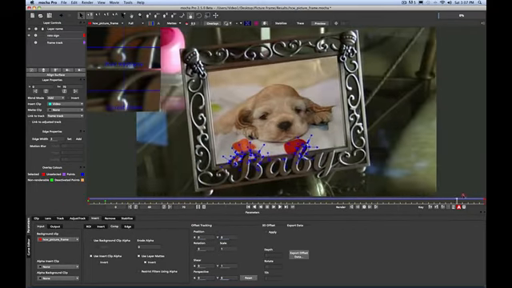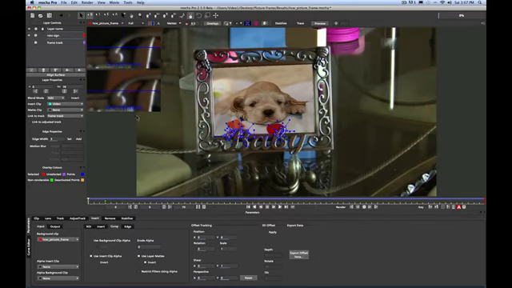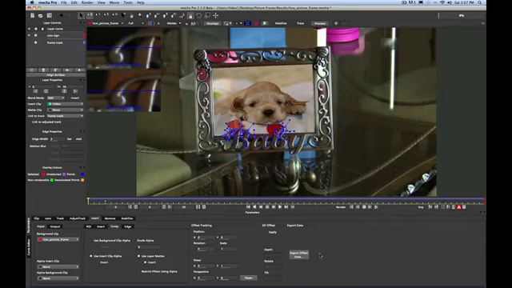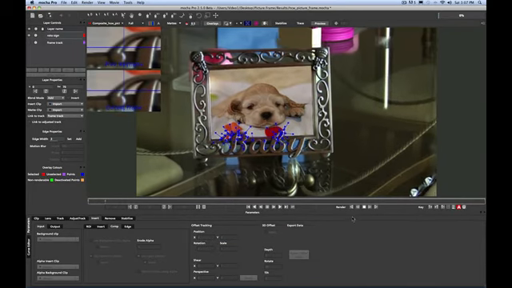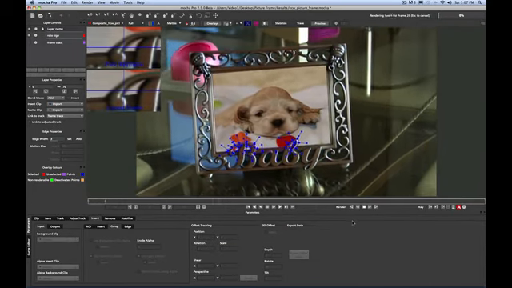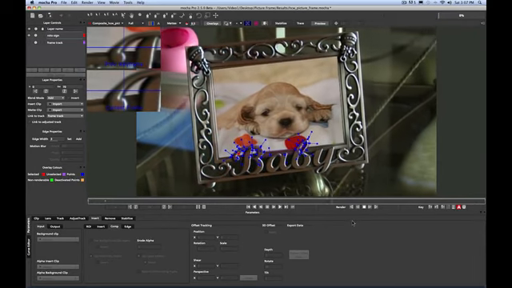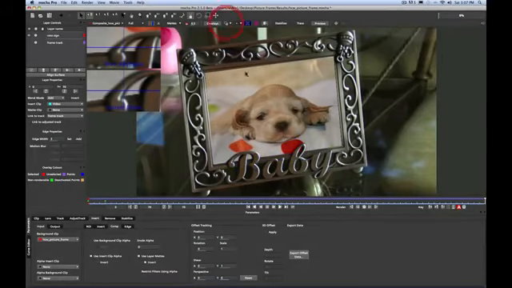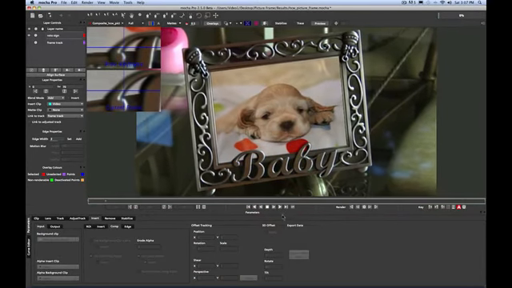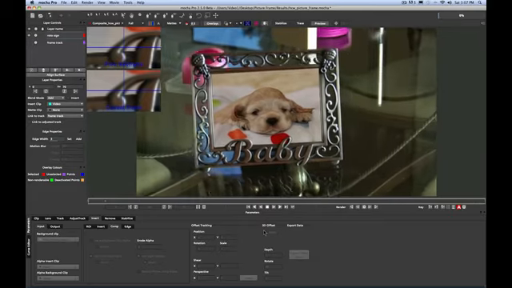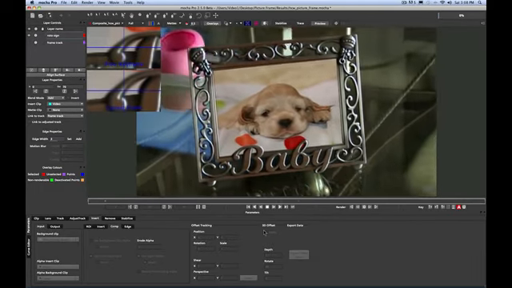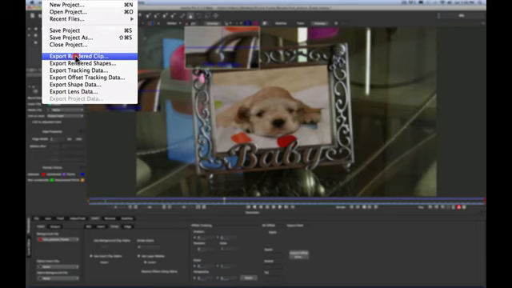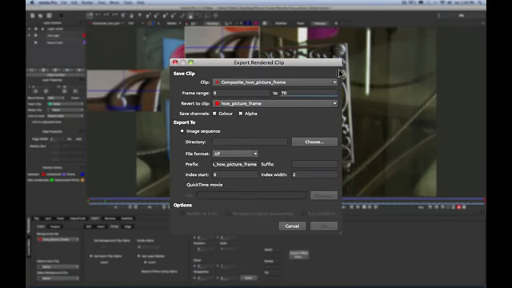So now we'll go ahead, and where it normally says track, it now says render. We'll go ahead and render our final composite. So as you can see, the workflow is quite simple to render screen inserts in Mocha Pro. So while Mocha Pro will never replace a full-blown composite system, for specific kind of shots like screen inserts and logos, it will surely save you lots of time. And then under the File menu, you can choose Export Render Clip, which you can choose many different file formats to save out your clip.